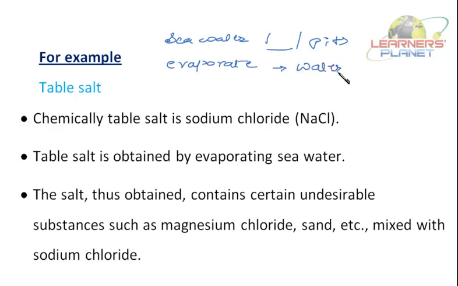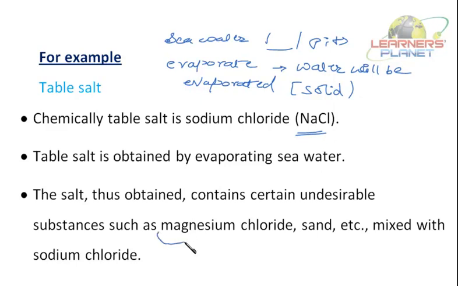Water will be evaporated, and what will be left behind is solid. Because see, salt cannot be evaporated, or any other compound which is there, sand or magnesium chloride, they cannot be evaporated. So they are left behind. But whatever salt is left behind also contains certain impurities like magnesium chloride, like sand, and many more things. So that is to be separated.